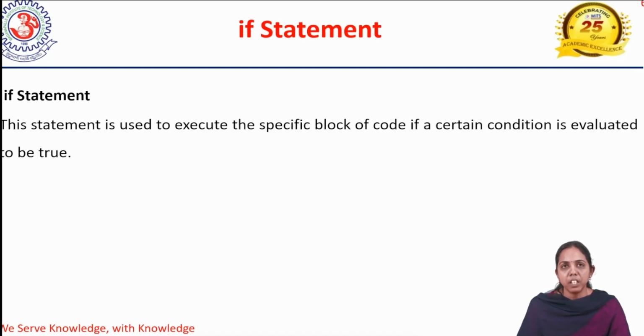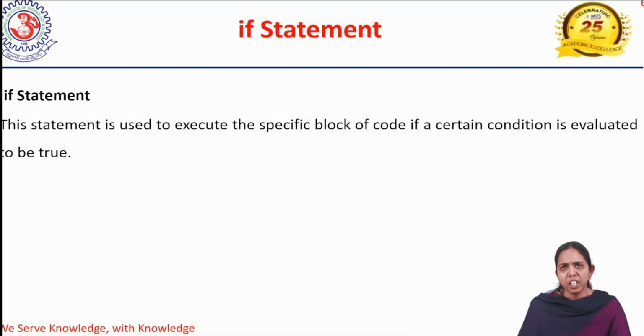An if statement is used to execute a specific block of code if a certain condition is evaluated to be true. So only when a condition is true, then we will use an if statement. The statement executes a specific block of code. What is a block of code? The code we write in the curly braces is called a block of code.